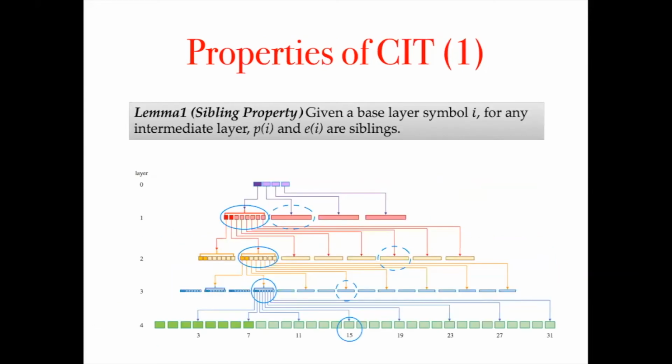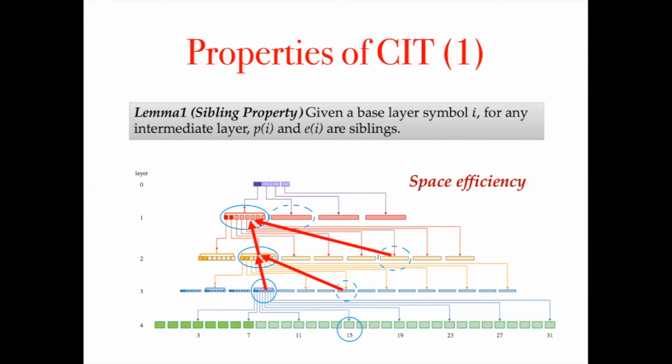Given the construction rules of CIT and POM, next we're going to see how they help the system to be efficient and secure. The first property of CIT says that for any intermediate layer, PI and EI are siblings. According to the aggregating rules, it can be observed that in each layer, the data symbol and parity symbol associated with the same base layer symbol are congruent modulo the number of parent data symbols, thus they're siblings. And we already know that the data symbols in POM constitute the Merkle proof of themselves. So this property further ensures that no extra Merkle proof is needed for those parity symbols in POM, thus ensuring the space efficiency.